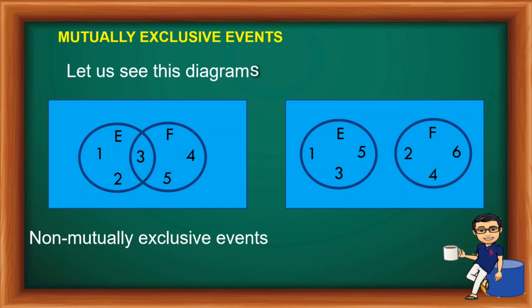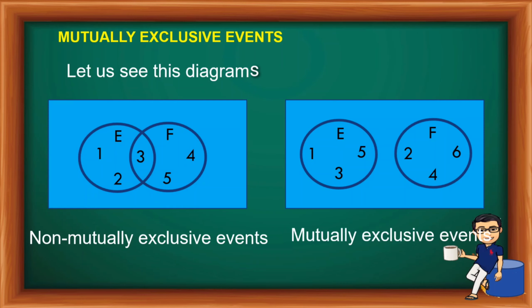Kung mapapansin nyo, sa ating Venn diagram, ito yung ating event E, ito yung ating event F. At kung mapapansin nyo, may value tayo na nasa event E at nasa event F. And that is 3. So kaya siya ay non-mutually exclusive events. It happened in both events, event E and event F.